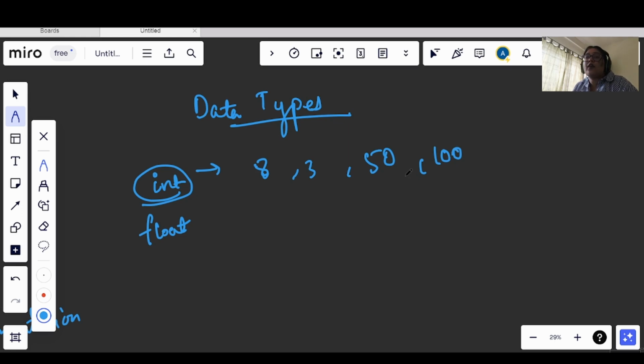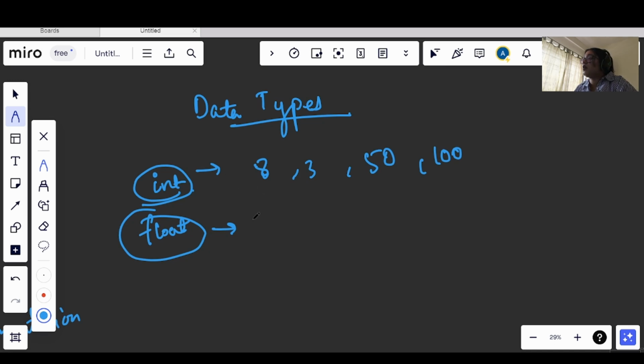And now let's say you have some real values. This integer will include negative values also. Integer means any number on the number line from negative to positive. But in case of float, where integer could not include decimal values, we can include the decimal values also, from the negative to the positive, that is not an issue.